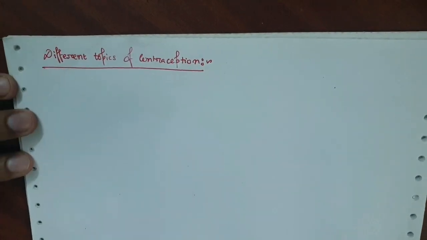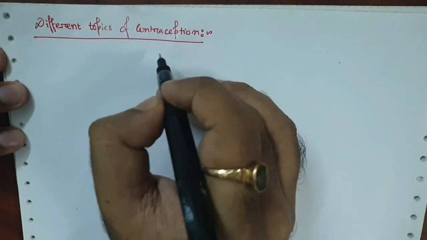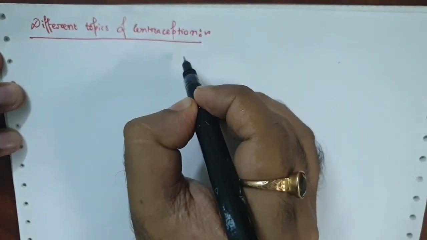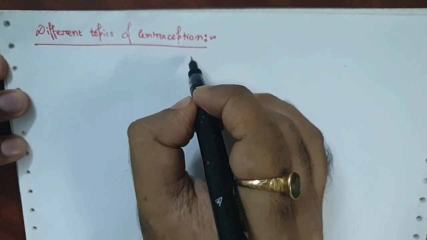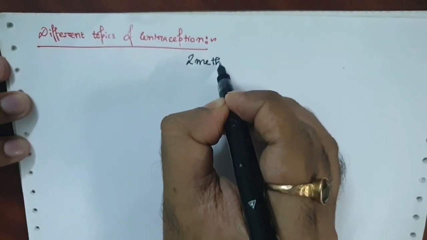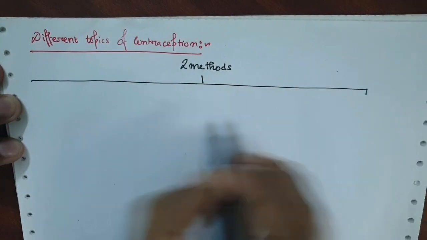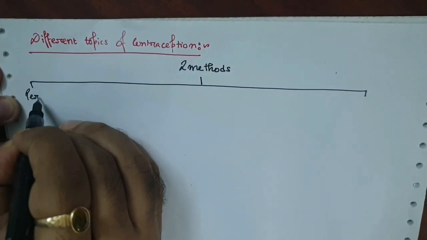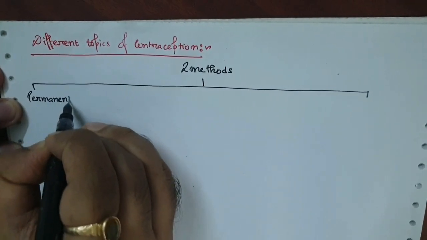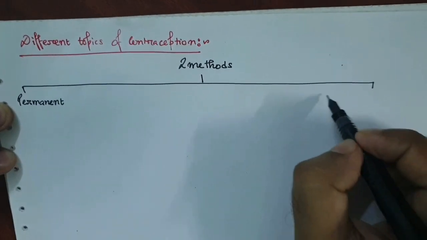The methods of contraception can be divided mainly into two methods. The first one is the permanent method, and the second one is the temporary method.